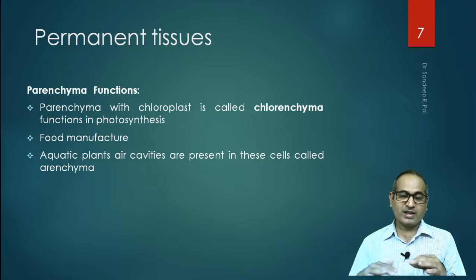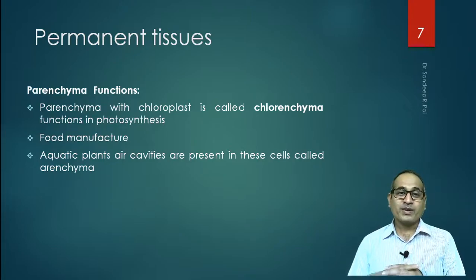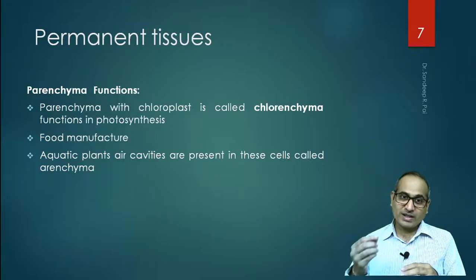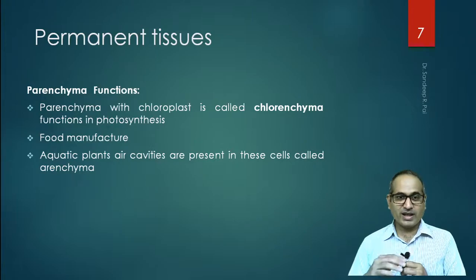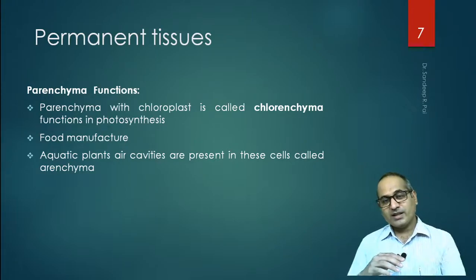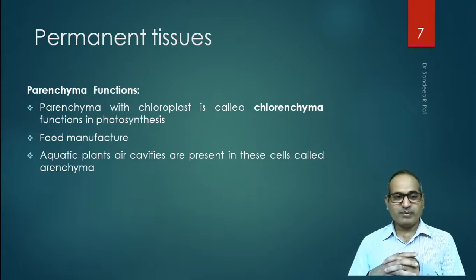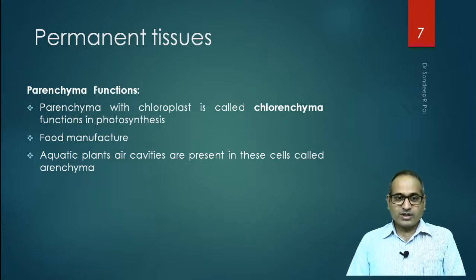You must have seen that the leaf of lotus is above water, the flower comes above water. So when it is floating over water, there is a stem structure which is holding that plant inside the water, and these stems are hollow. When you take a transverse section, you will see that there is air cavity present in them, right? So this is about functions of parenchyma.